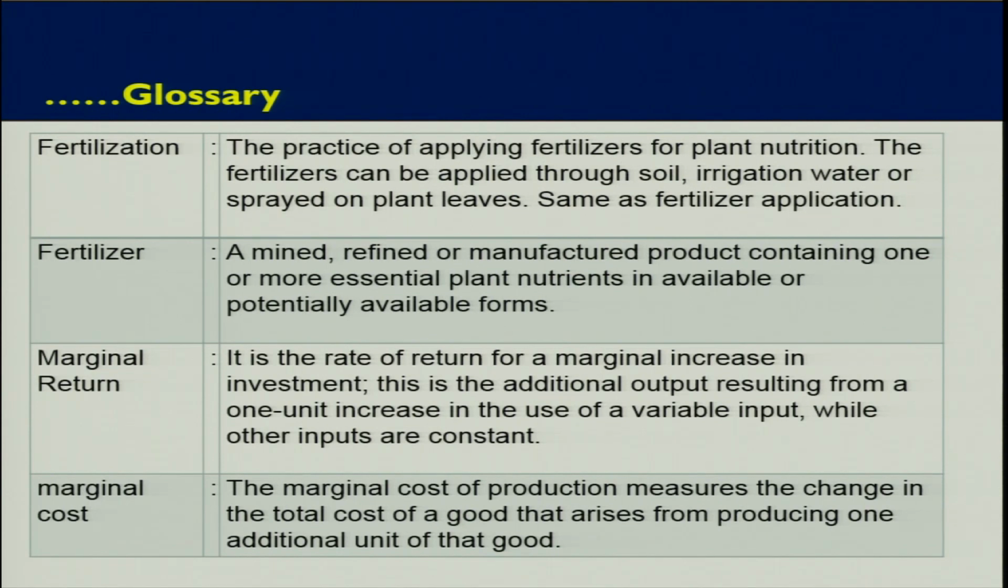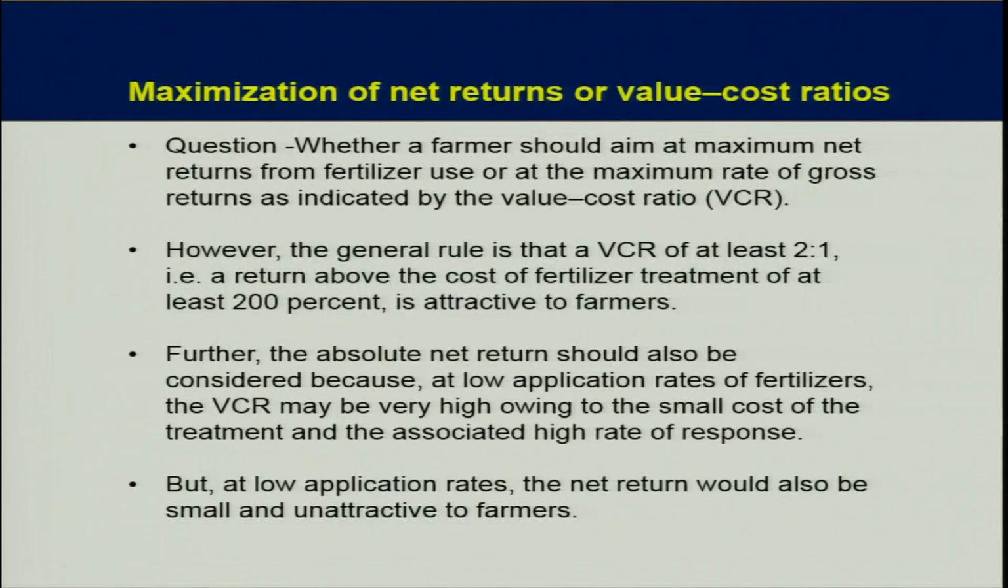Marginal return is the rate of return for a marginal increase in investment. This is the additional output resulting from a 1 unit increase in the use of a variable input while other inputs are constant. Marginal cost of production measures the change in the total cost of a good that arises from producing one additional unit of that good. Now see maximizing net returns or value cost ratios.